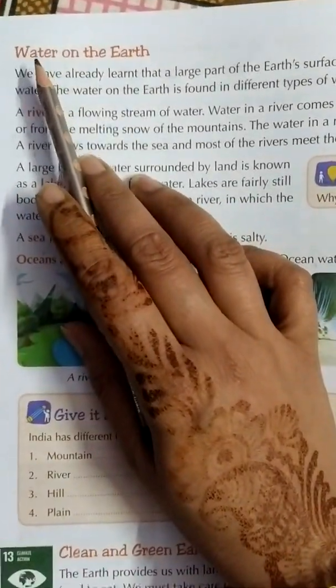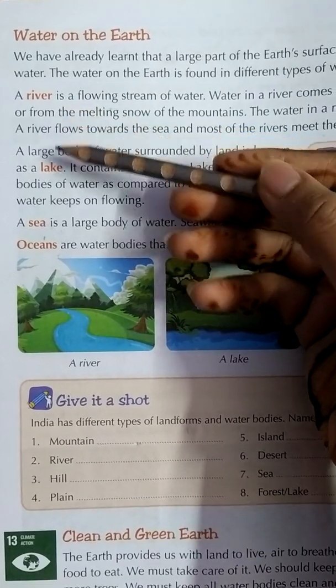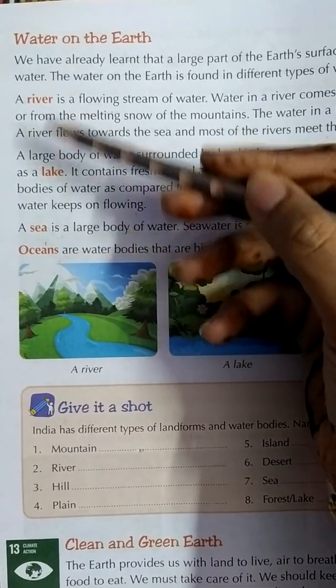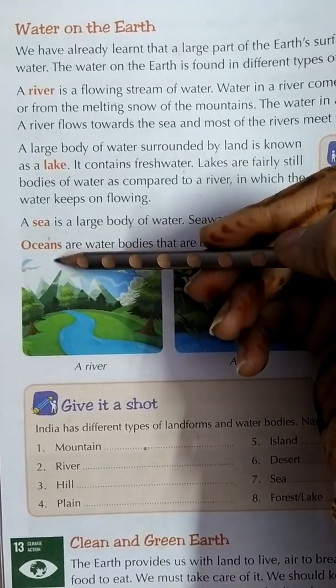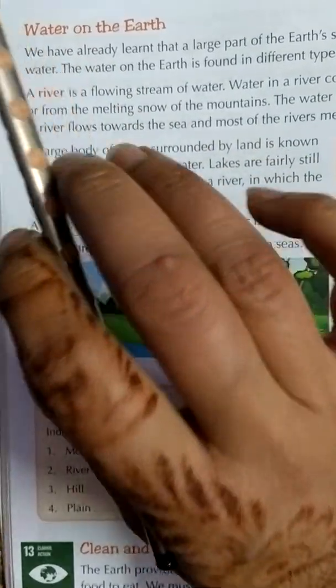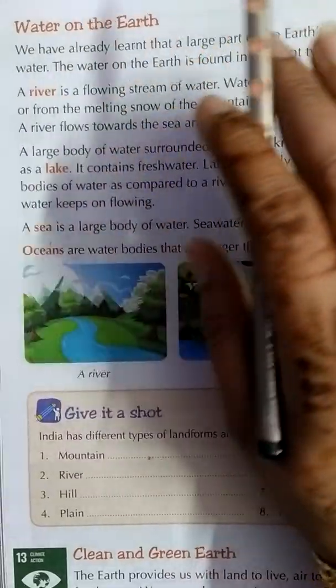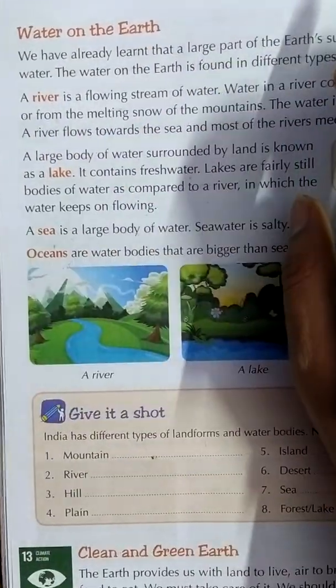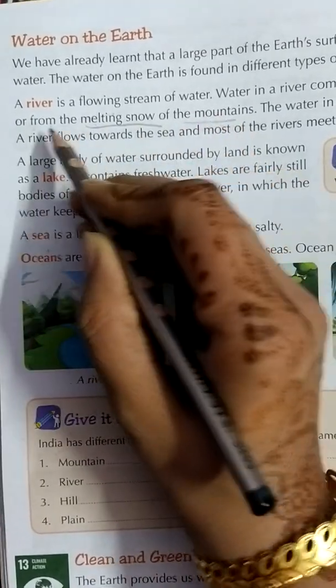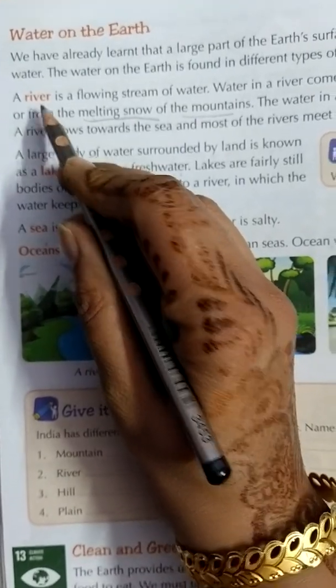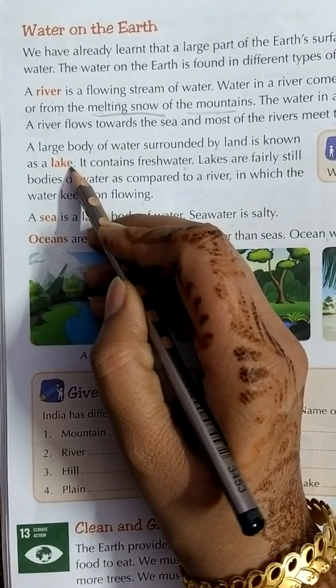The next one was the water on the earth. Here we are reading about different water bodies: river, lake, sea and oceans. Bacha, a river is flowing water. It is fresh, totally fresh. Melting of snow causes rivers. Fine. Then we come to the lake.